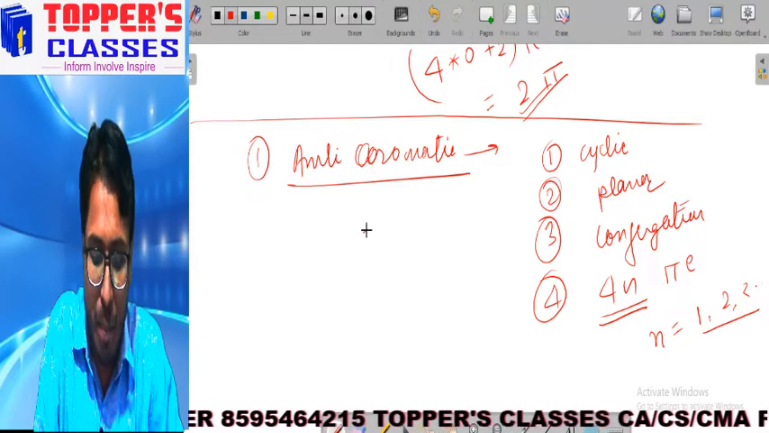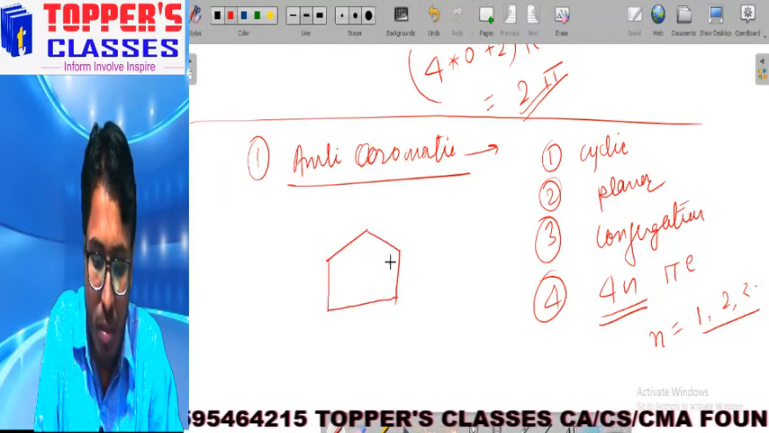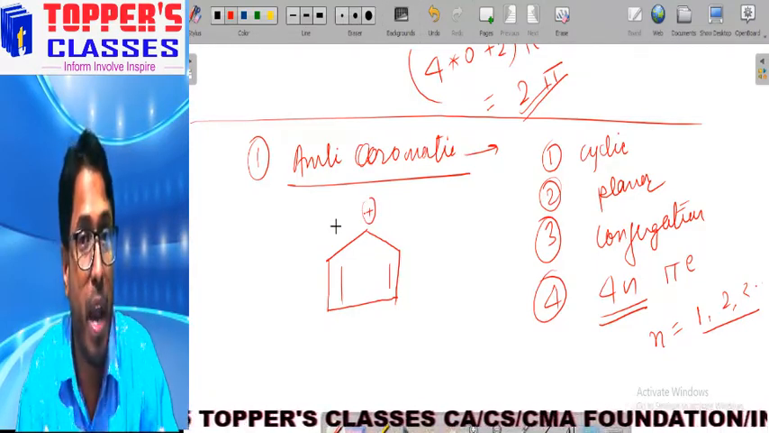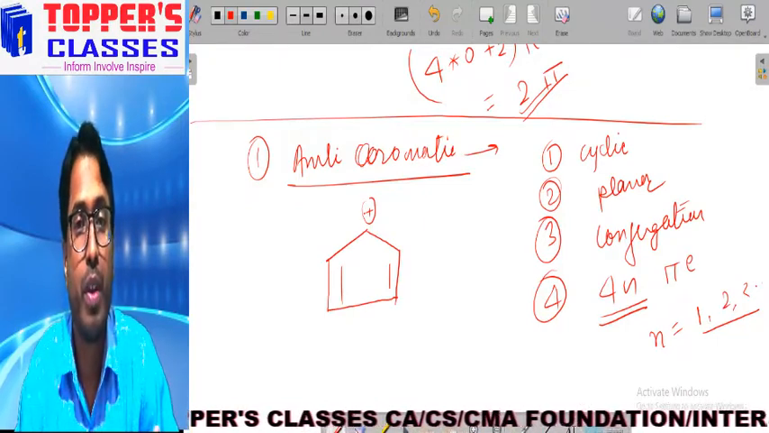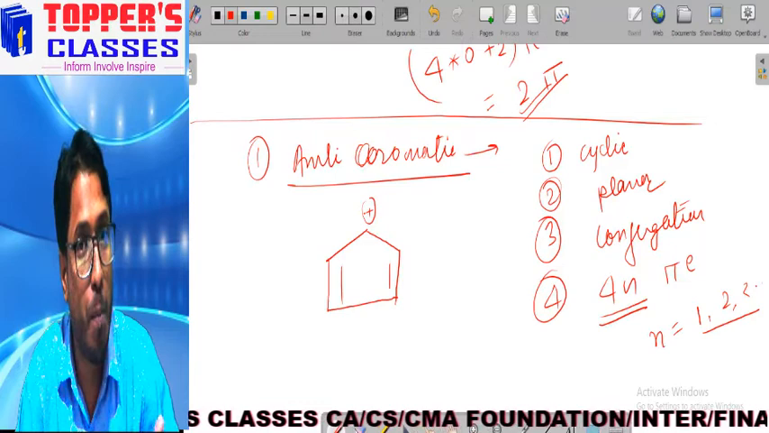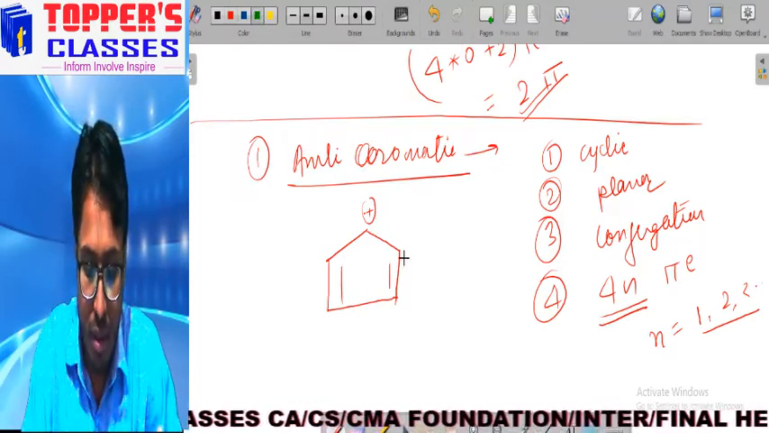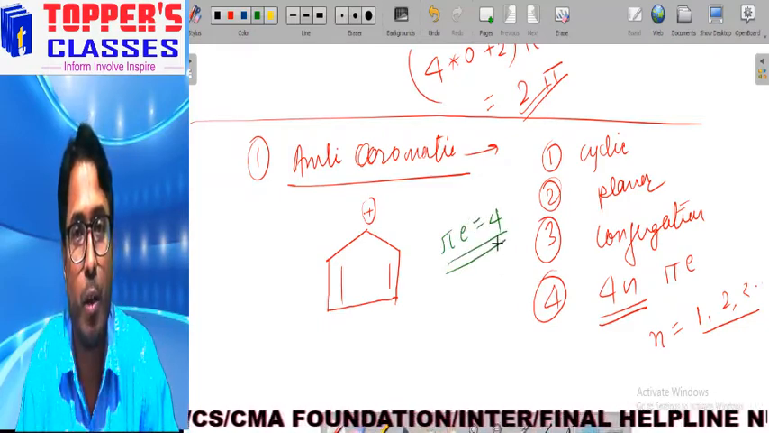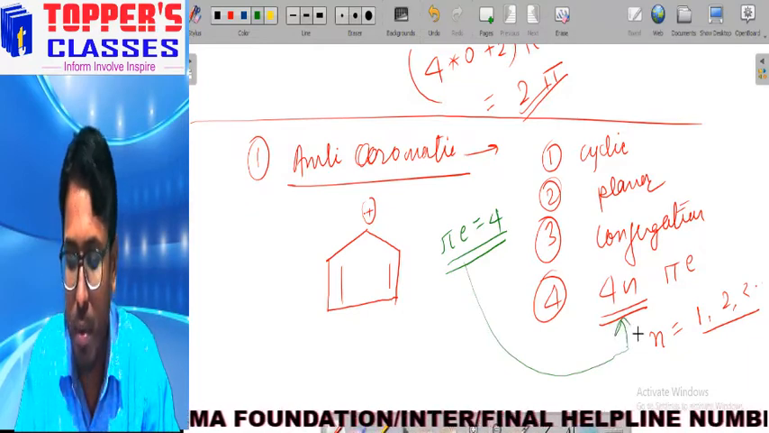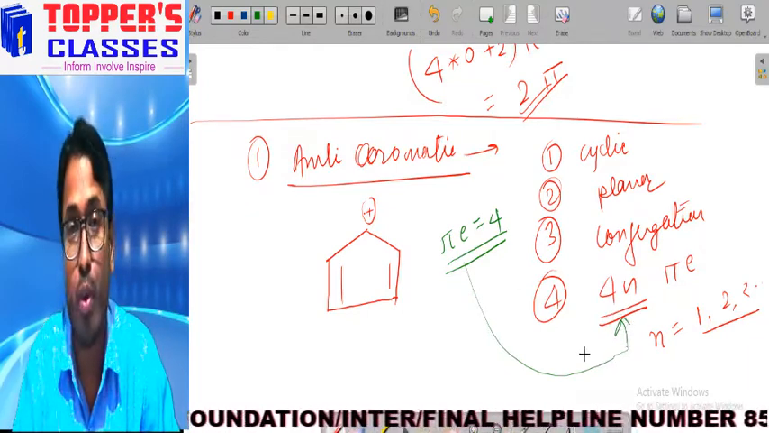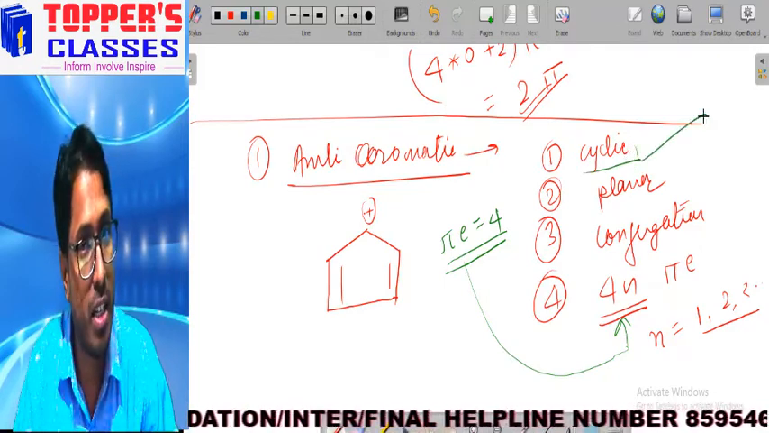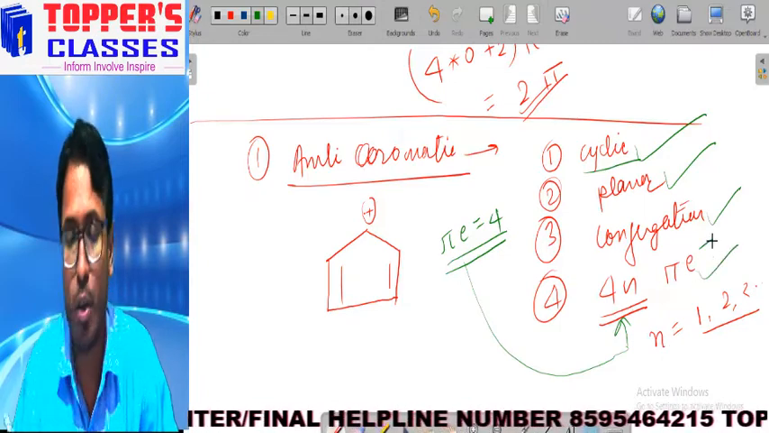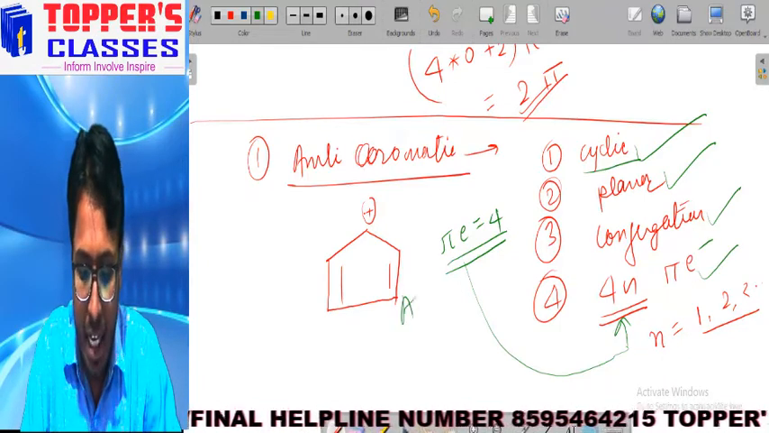Let us take, for example, suppose we have this molecule, a cation. As I have told you, in one pi bond we count 2 pi electrons. So if we look at this structure, then pi electrons equal 4, which comes in the category of the 4n rule. If we look at this molecule, the cyclic condition is followed, planarity is also followed, conjugation is also followed, and we have 4n pi electrons. So this is anti-aromatic.